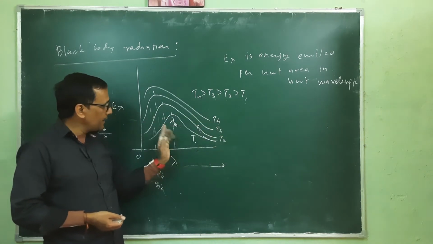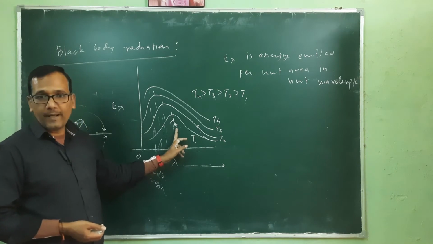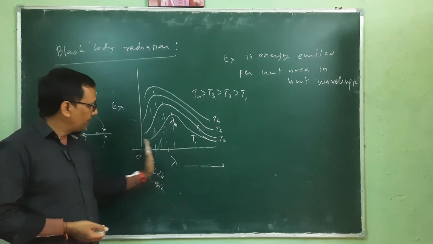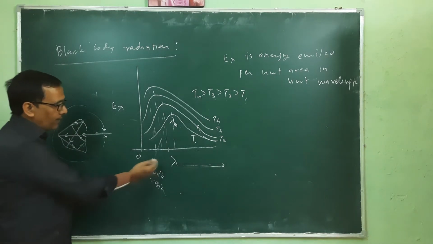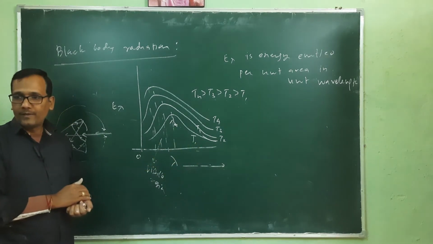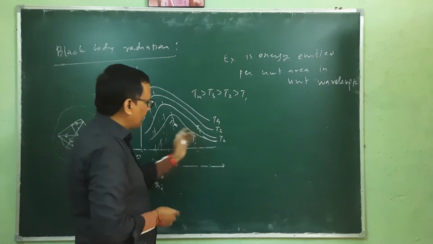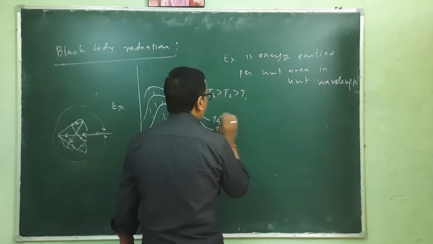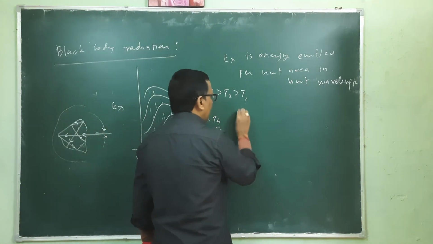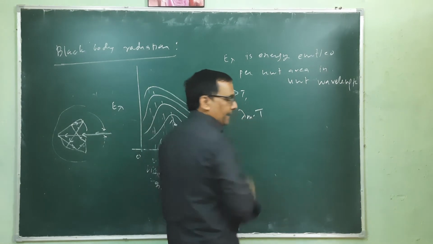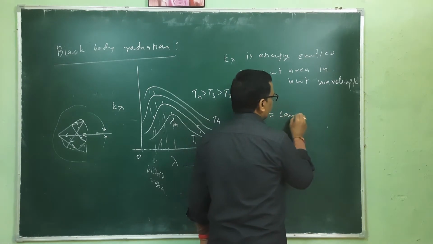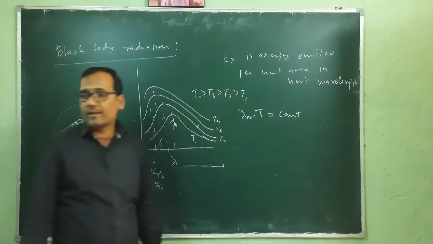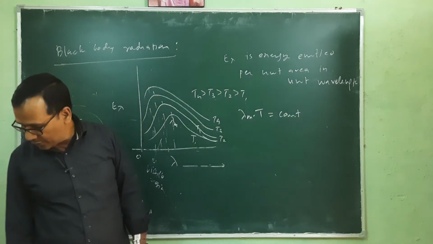As temperature increases, the value of lambda m shifts towards lower wavelength. This is the lower wavelength, this is the higher wavelength. So you can write some sentences for this. The multiplication of lambda m by its T is taken as a constant, and this is known as Wien's law.